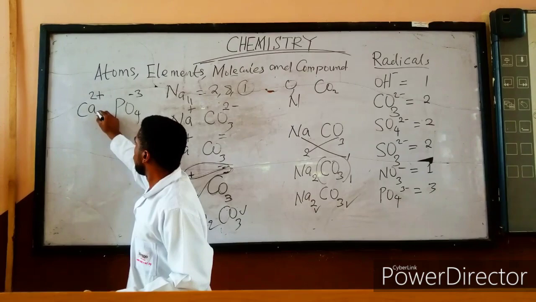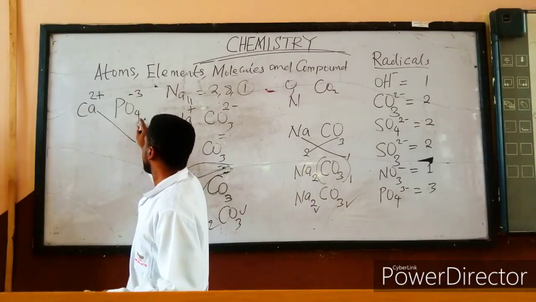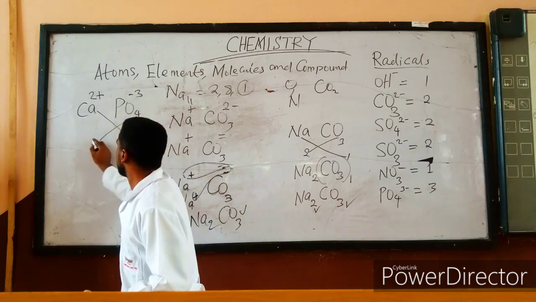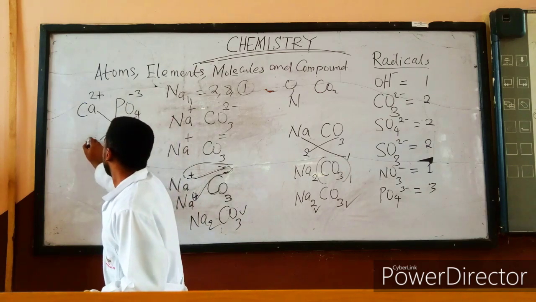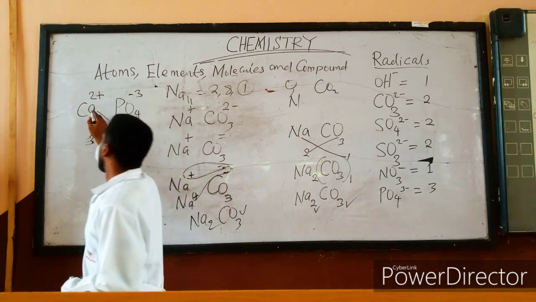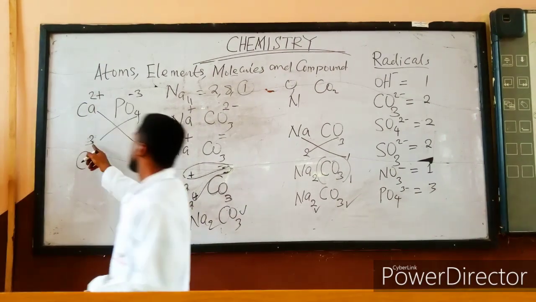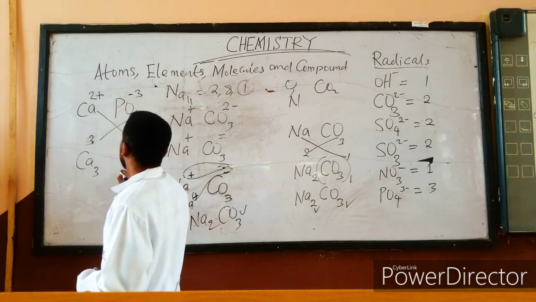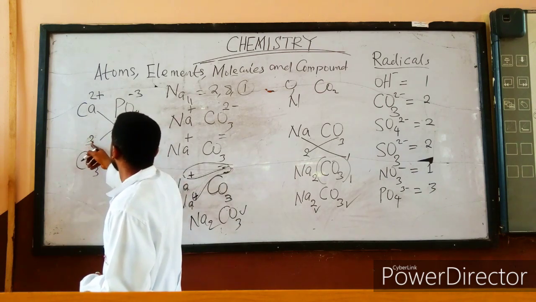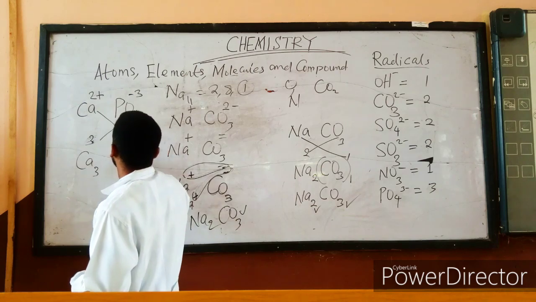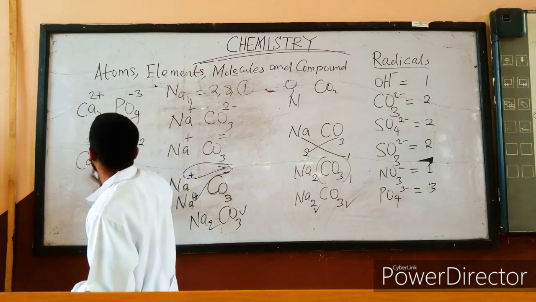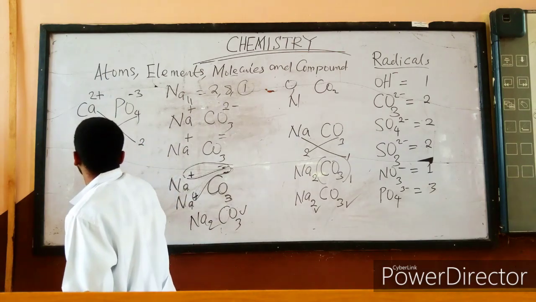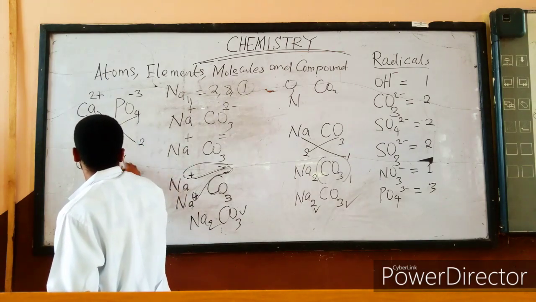So calcium will give its valency to tetraoxophosphate, and tetraoxophosphate will give its valency to calcium. Okay? So at the end of the day, I'm going to form Ca. This 3 here will go to this place, and I have Ca3. Then I will also have this 2, and then I have PO4.